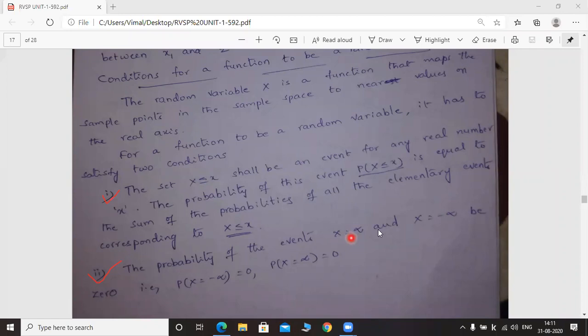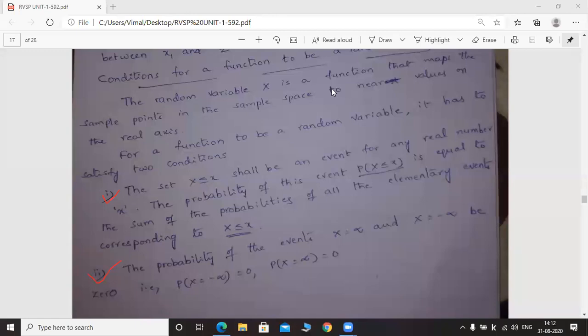infinite value means it is not a finite value. We cannot say the probability. Okay, for that. So x is equal to infinity and x is equal to minus infinity, corresponding probabilities are zeros only. Okay. To define the value for a probability, it must be a finite event. That means it must be defined. But what is meant by infinite value? There is no specific value for that.